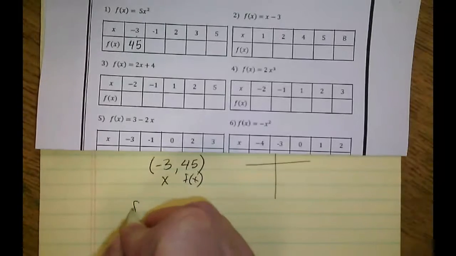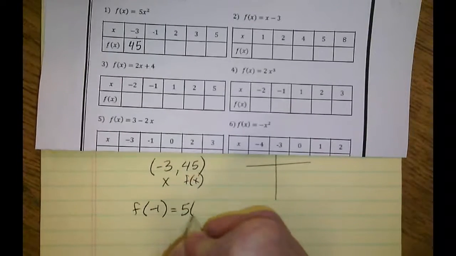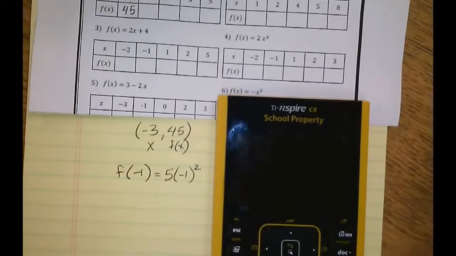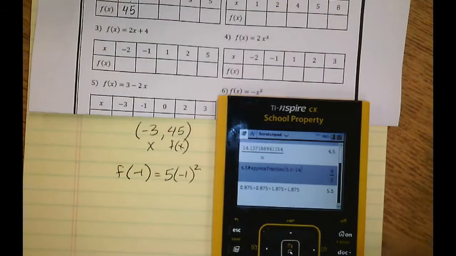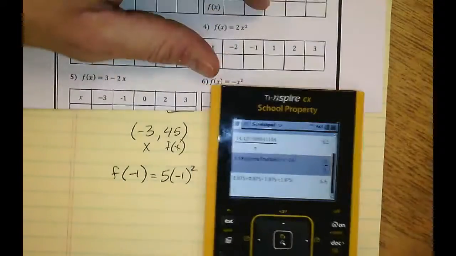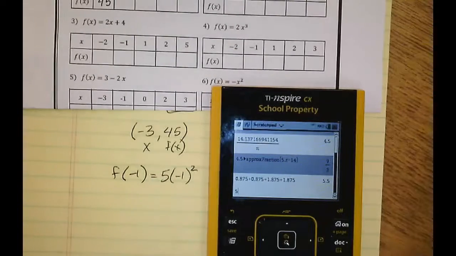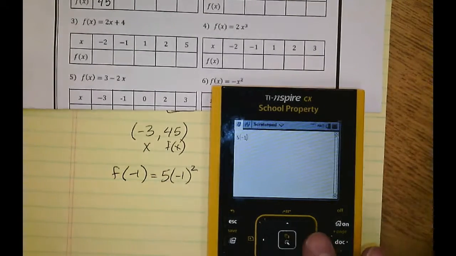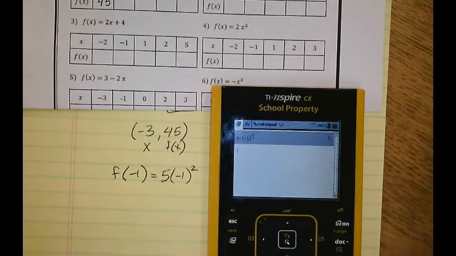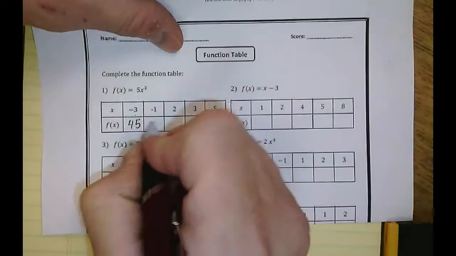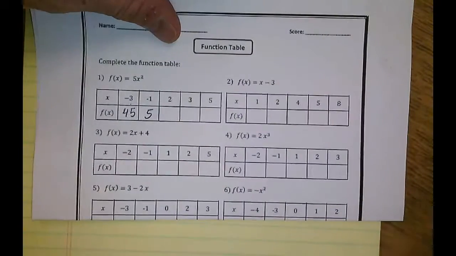Okay, so f of -1 equals 5 times -1 squared. And at this moment, I'm going to say I'm tired of writing everything down. Wouldn't you be? So I'm going to go ahead and use the calculator, let the calculator handle it. Sorry, it's a little blurry. Try to fix that. A little better. So I'm going to type in 5, and you can see the screen here. I'm going to type in 5, and then I'm going to go -1. Make sure you use the negative sign, not the subtract sign, and then squared. And evaluate it, I get 5 as an answer. And so in the table where there's a -1, I'm going to put 5 there because that's my answer.